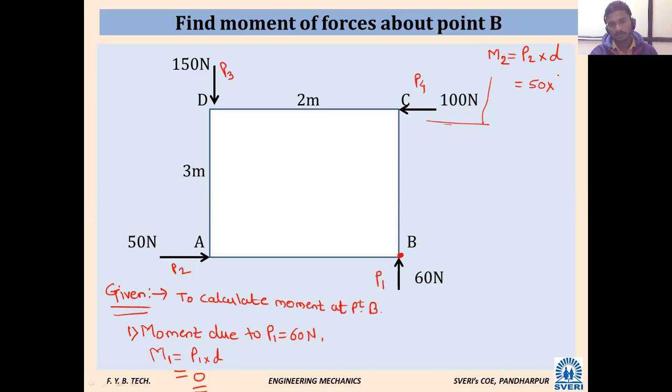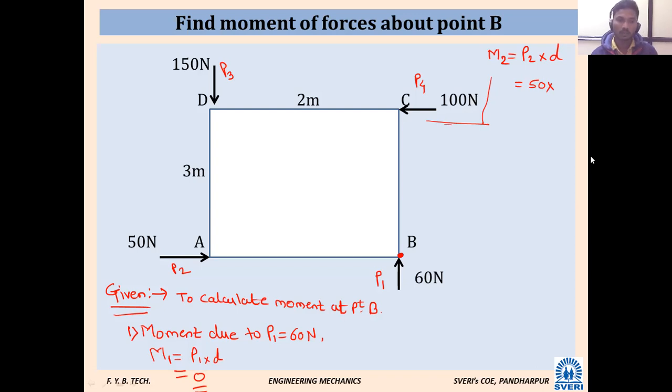Yes, sir. Somebody has given answer as 2. Anisha, did you give that answer? Sir, the line of action of force is passing through point B. That force is also going to pass through point B itself, because which principle are we going to apply? Law of transmissibility of force.